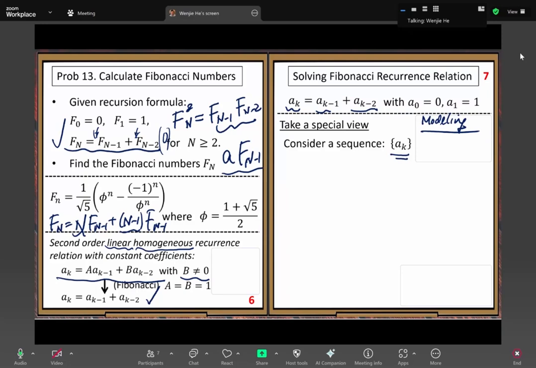When you solve real-world applications, the phenomenon is hard to describe. There is some special phenomenon, but how do you describe that phenomenon using some formulas?